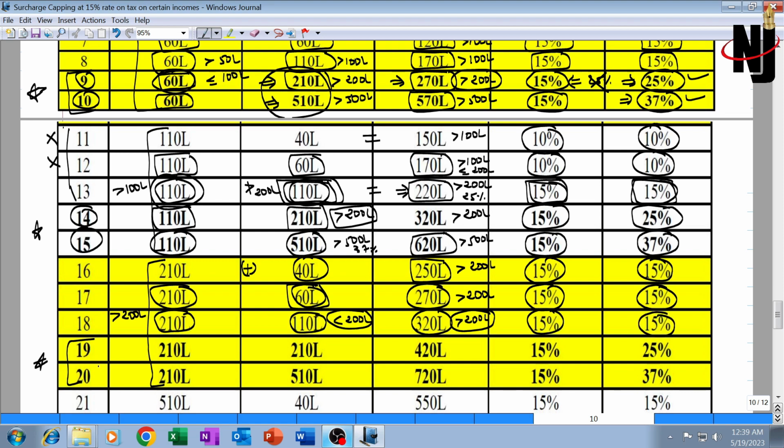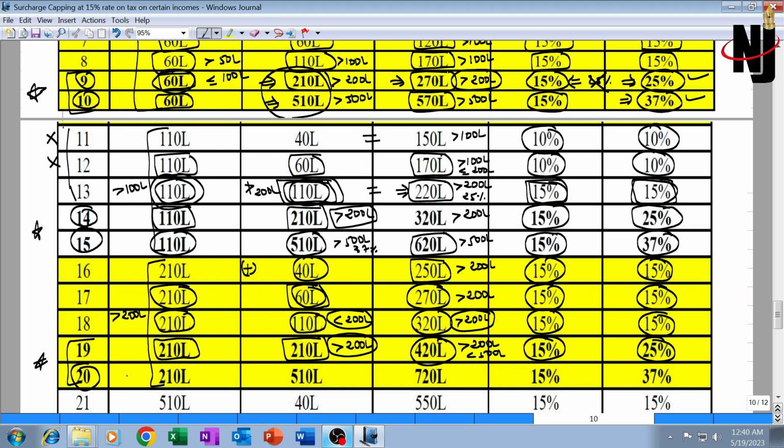Next, illustrations 19 and 20 are important. Special income is 210 lakh, other income is also 210. Now other income is greater than 2 crore. If other income is greater than 2 crore, then the surcharge rate on tax on other income will be 25%, and the surcharge rate on tax on special income will be restricted to 15% instead of 25%. Total income is greater than 2 crore but less than 5 crore. I hope you are understanding.